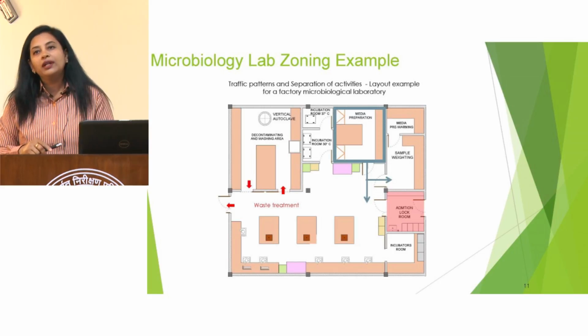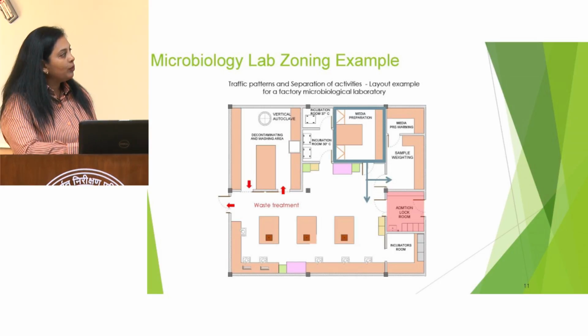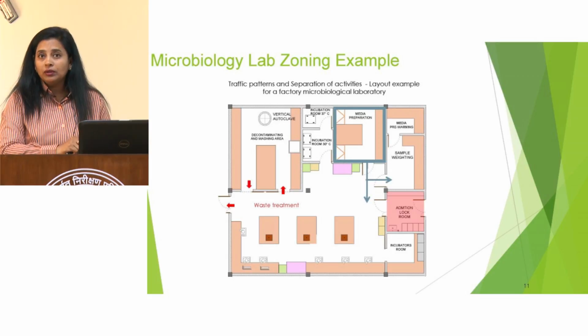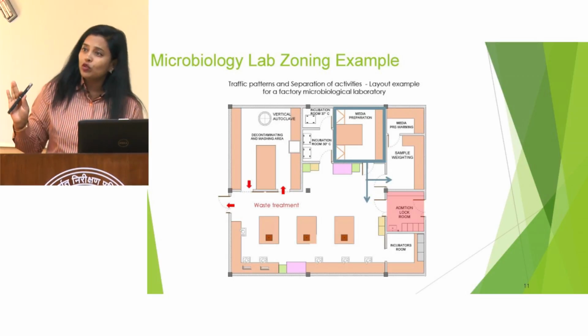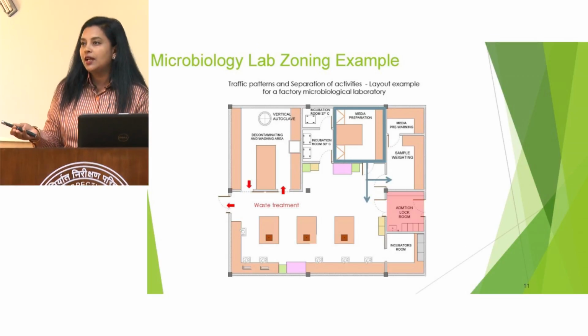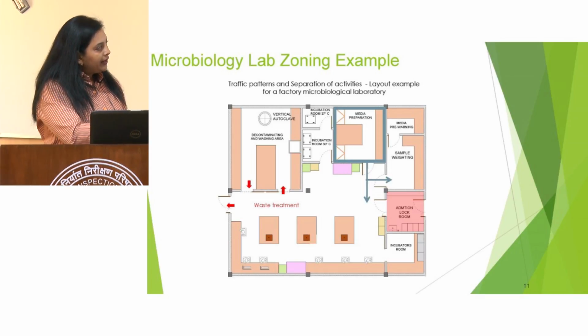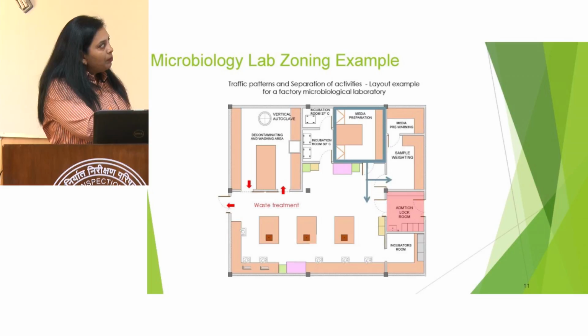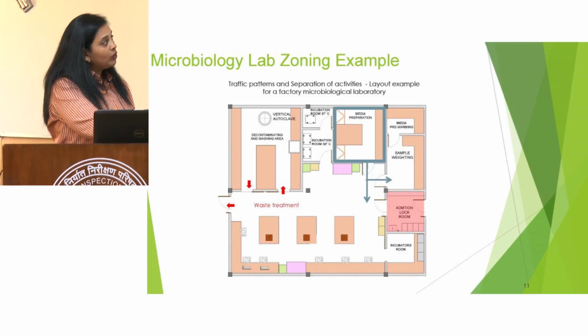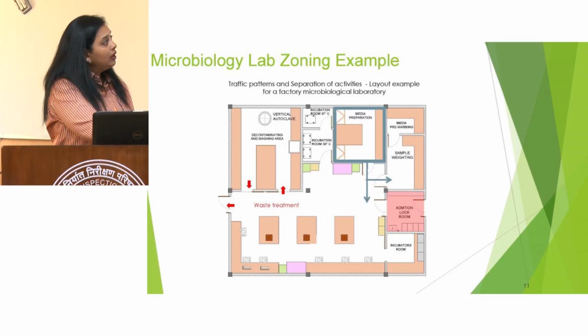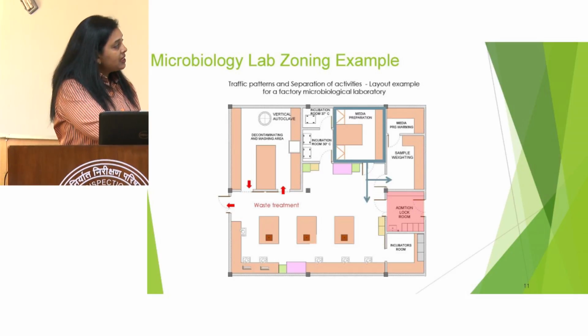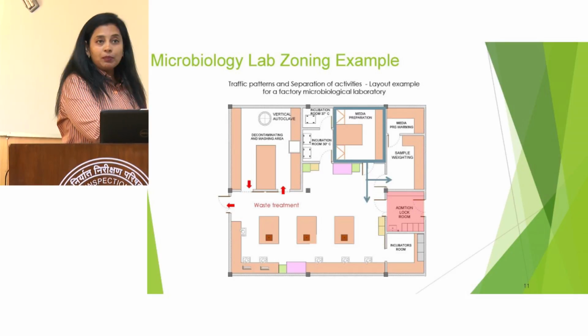So this is one zoning example in the microbiology laboratory. There is an admission lock. Everybody knows in a microbiology laboratory there is a shoe change area. So there is an admission lock, and when we enter the laboratory, the media preparation room is different, and from the media preparation room the media goes into the media pre-warming or sample weighing, and these are the other analytical areas where the samples are processed.